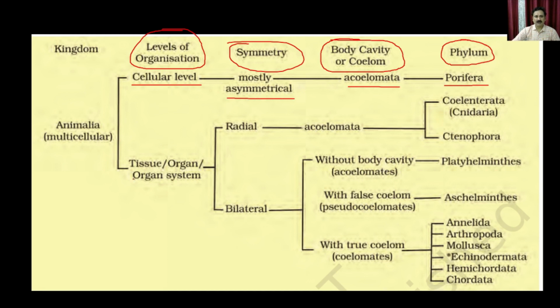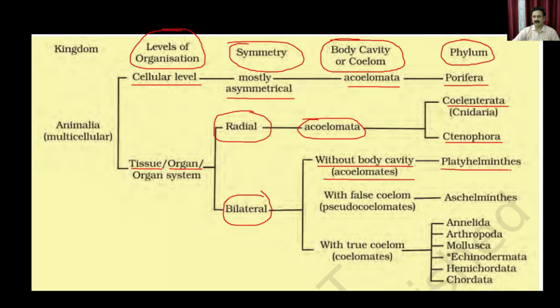Then we moved on to a slightly higher level of organization, the tissue or organ system level. Within the tissue level, we discussed radial symmetry, acoelomate, and the Coelenterata as well as the Ctenophora. Then we moved on to bilateral symmetry, where we discussed the animals which are acoelomates, the Platyhelminthes, and several of their properties, and then we discussed the pseudocoelomates.